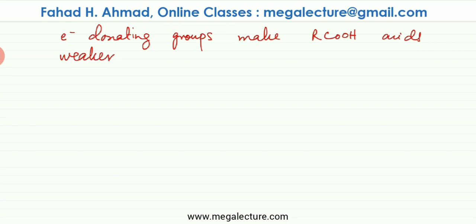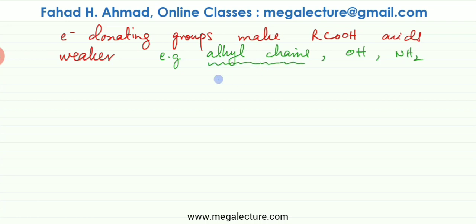Now we are also going to discuss comparison between different carboxylic acids. So remember this, that electron donating groups, if they are attached to carboxylic groups, R COOH, this R, I'm specifically focusing on this R. So if they are electron donating groups, the acids are going to become weaker. And which groups are electron donating groups? Some examples are alkyl chains or carbon chains, OH groups or NH2 groups, because they have lone pairs, so they have an electron donating effect whenever they are attached to something.